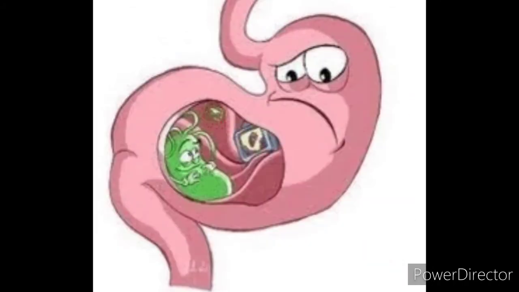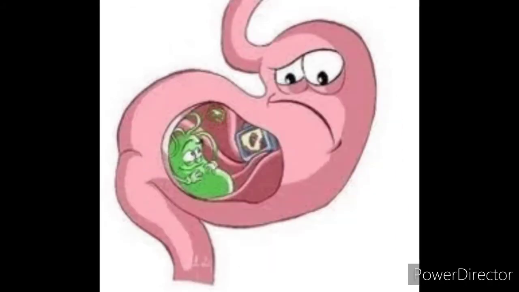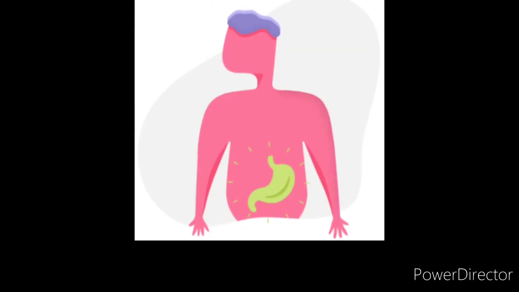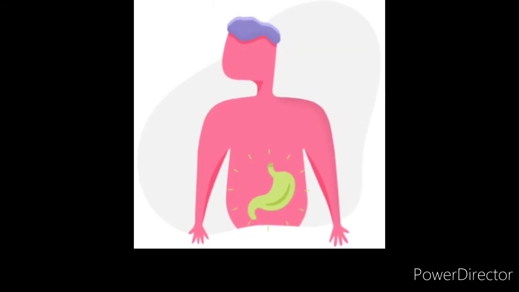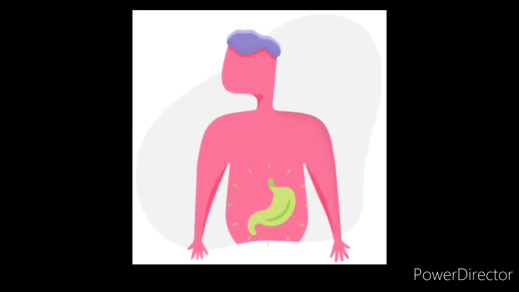It will cause some gastric problems also. So we have to keep our stomach healthy, take light food, avoid junk food which our stomach cannot tolerate, and take the food on time.